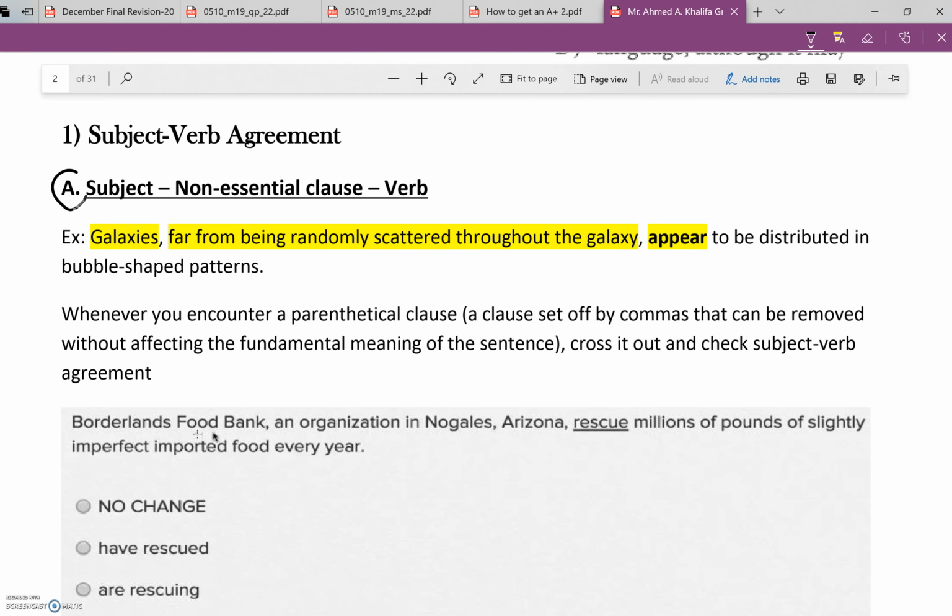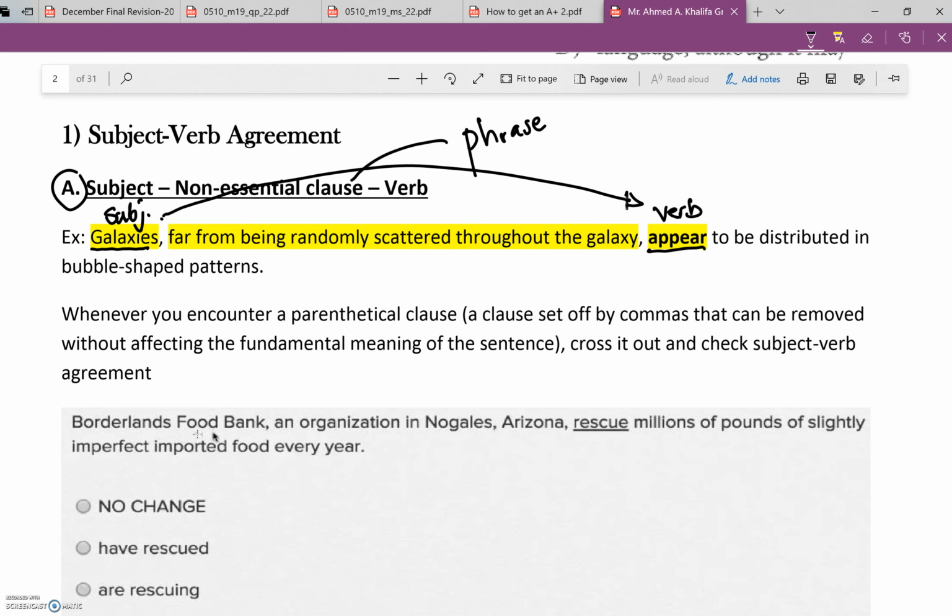And A here is subject, then a non-essential clause or phrase in between, and then the verb. Example of this: Galaxies, that's the main subject, far from being randomly scattered throughout the galaxy, that's the non-essential part, appear to be distributed in bubble-shaped patterns. So here, that's the main verb. Galaxies is plural, and the main verb is again plural, so I have to go for galaxies appear.